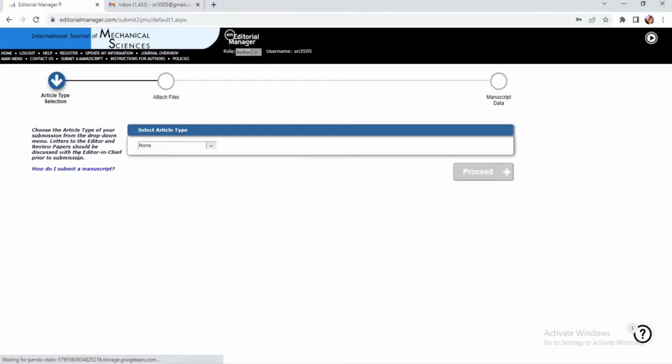So what is this manuscript? The manuscript is nothing but our article. The paper that we have done, around 4 to 5 or 5 to 6 pages, is called the manuscript. So choose the article type of your submission from the drop down menu. Letter to the editor and review paper should be discussed with an editor-in-chief prior to the submission.